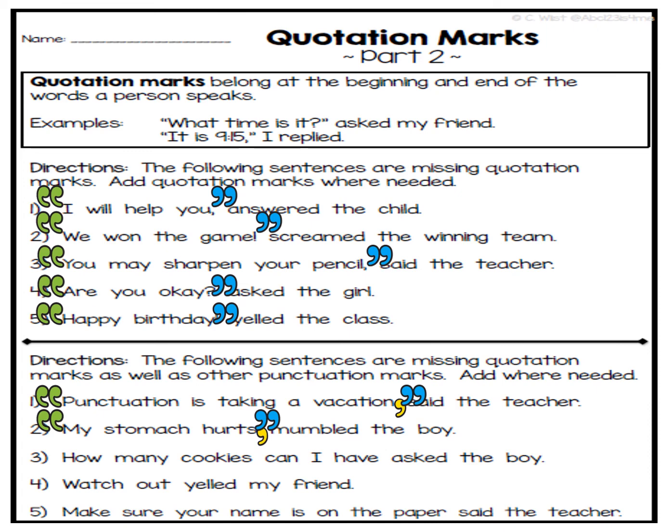"How many cookies can I have?" asked the boy. Now that's going to be an example of a question. How many cookies can I have? Asked the boy. See how there's a question mark? "Watch out!" yelled my friend. You wouldn't put a period there, you'd put an exclamation mark. Remember, do you see how the exclamation mark goes inside the quotes? Number 5, "Make sure your name is on the paper," said the teacher. That would just be a statement, just gets a period, so we would put a comma at the end.